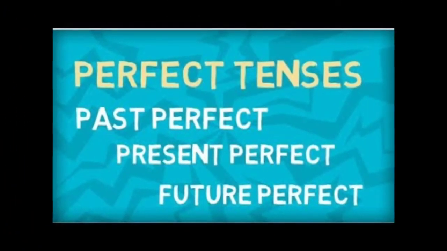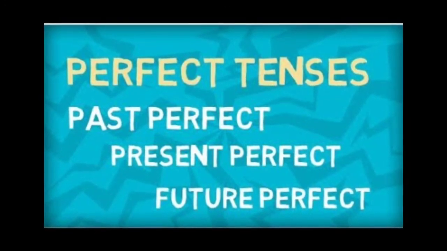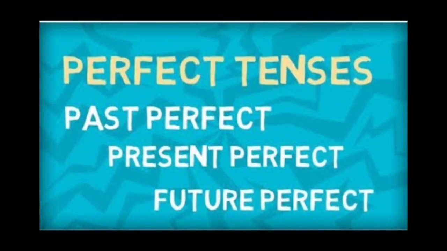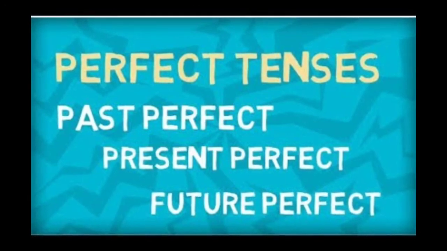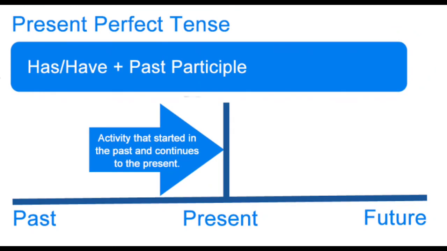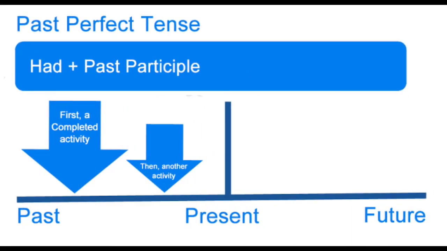So children, in this session we have discussed the perfect tenses, that is past perfect, present perfect and future perfect tenses. Let's sum up the past, present and future perfect tenses. The first one is present perfect tense. So the formula and the structure and sentence pattern is have or has plus verb 3, that is past participle form of the verb. That is the activity that started in the past and continues to the present, that is present perfect tense.